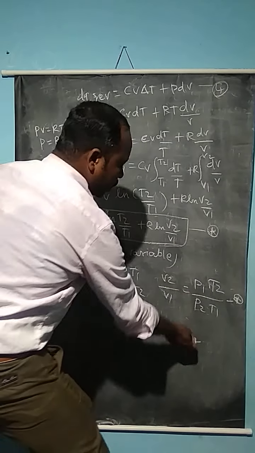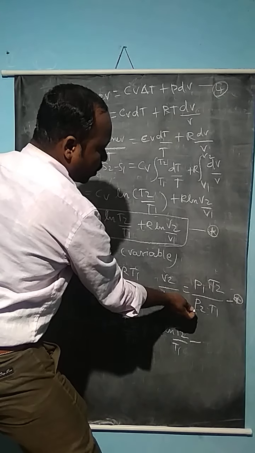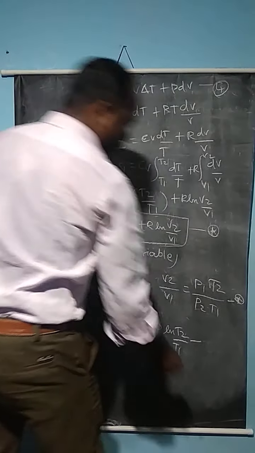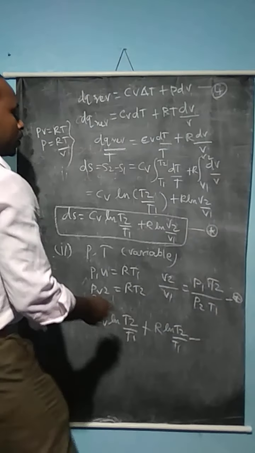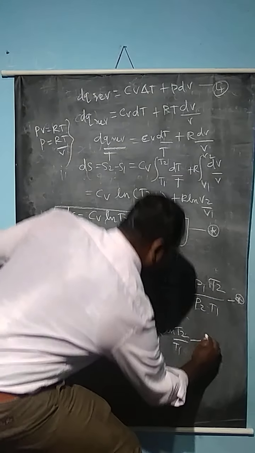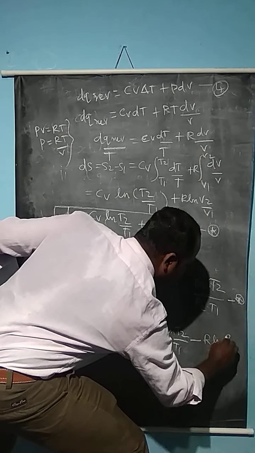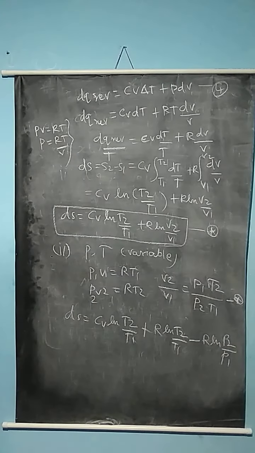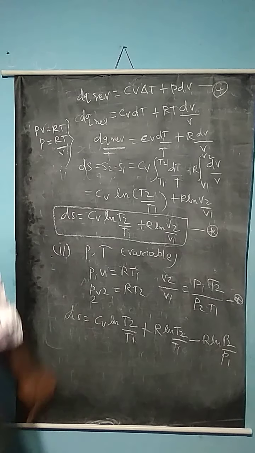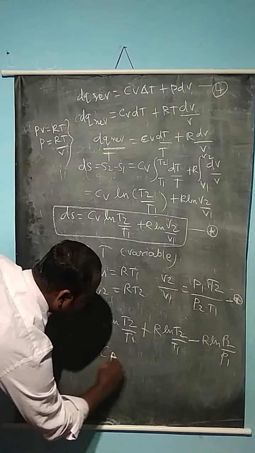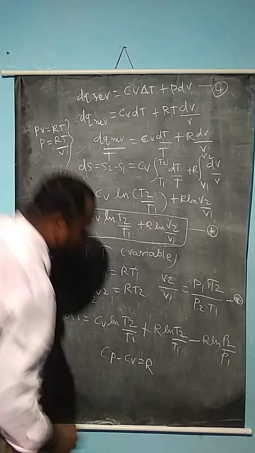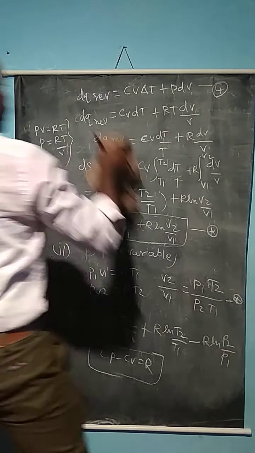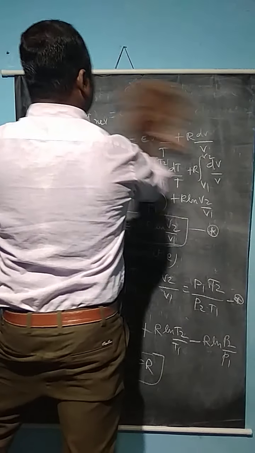We put the minus because we just rearranged P1 divided by P2, which becomes the reverse, P2 divided by P1. So we know the formula Cp minus Cv is equal to R. This is a very important formula. From these equations we can derive the final formula.